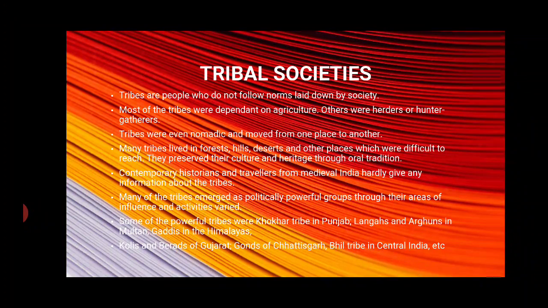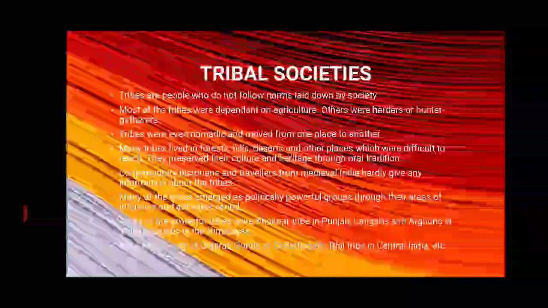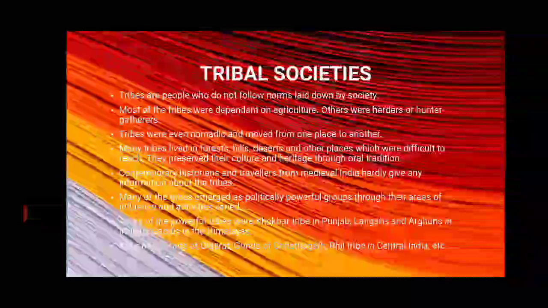Some of the powerful tribes are, like in Punjab, the Khokhars tribe was very influential during the 13th and 14th century. Later, the Ghakkars became more important. In Multan and Sindh, the Langhas and Arghwans dominated an extensive region, and in the northwest, the Baluchis were there. In the western Himalayas, the Gaddis. In the northeastern part of the subcontinent, the Nagas, Ahoms and many others.